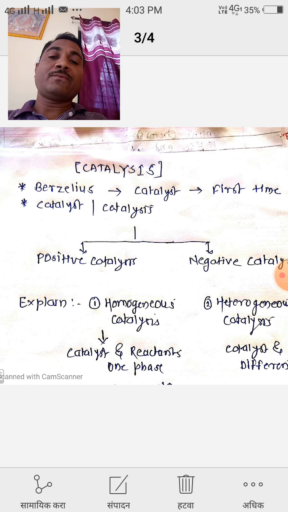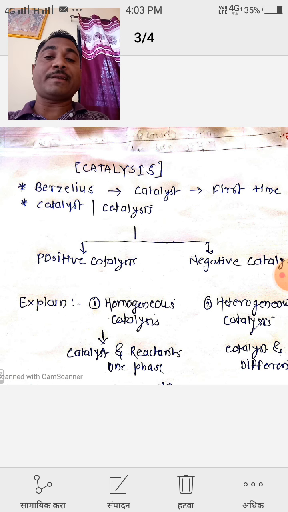We know what is meant by the catalyst. A catalyst is a substance which increases or decreases the speed of a chemical reaction, and this phenomenon is known as catalysis. There are two types of catalysis.